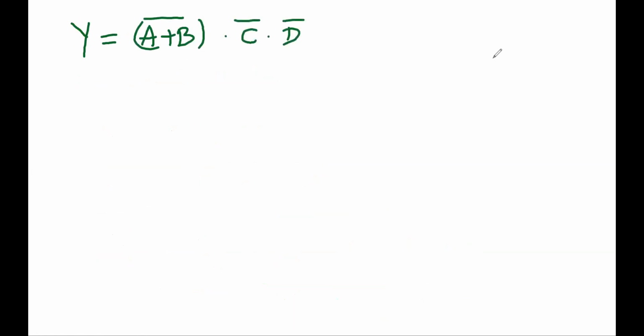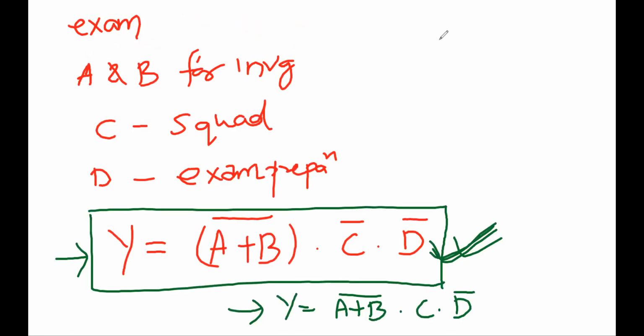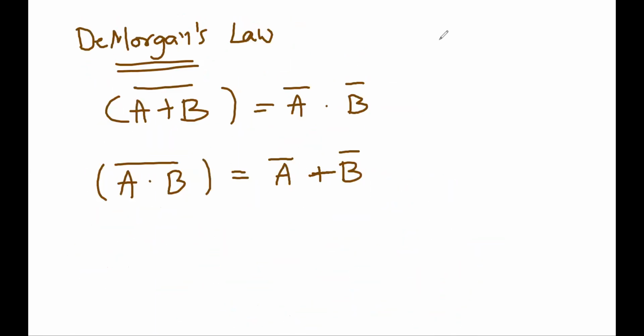And we will be verifying using a truth table whether this expression and its reduced form are correct or not. So what we can write: A plus B bar, using De Morgan's rule, is A bar dot B bar.